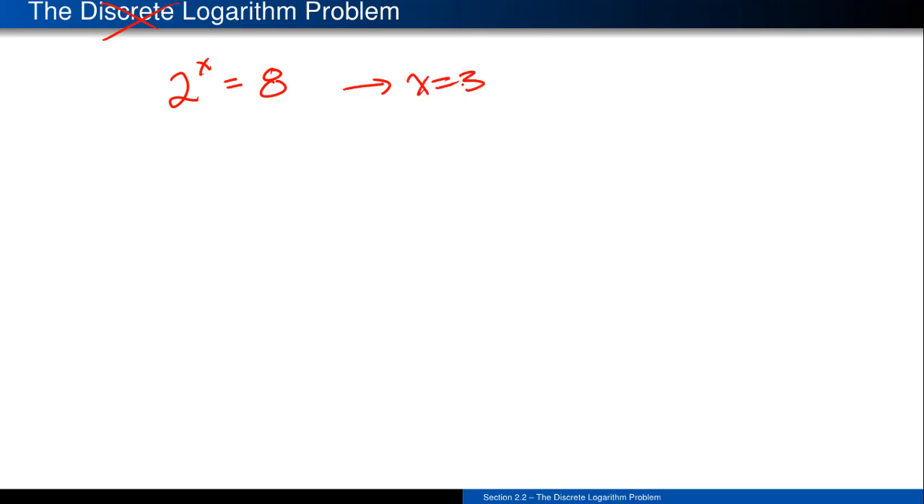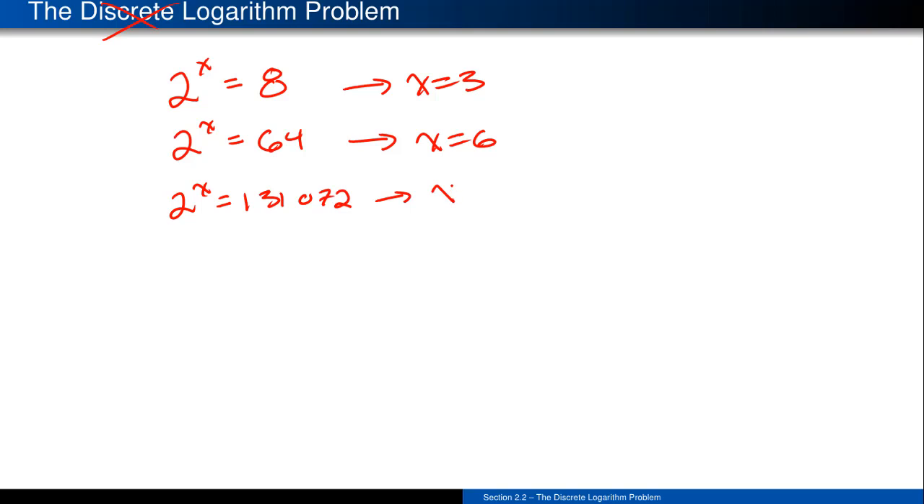You can push this a little bit farther to look at something like 2 to the x equals 64. You can see that this one does have a solution. It ends up being this nice little number 6, because 2 to the 6 is again going to give a value of 64. You can push this even a little bit farther, looking at larger outputs, like 131072. If you stare at this one long enough, you can see that the thing on the right is also a power of 2. That is, it's 2 raised to the 17th.